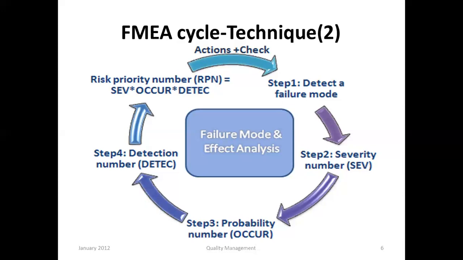So when it is detected, then the risk priority number is equal to severity times occurrence times detection. So altogether, all these three numbers make the RPN, that is the risk priority number. In this way, using this technique and taking actions, the anomalies can be checked.